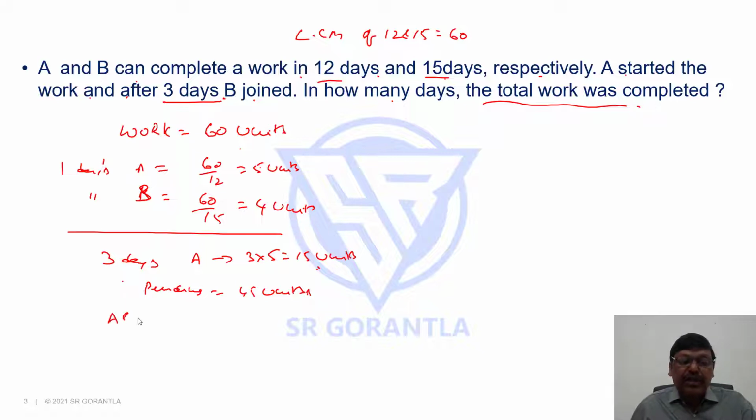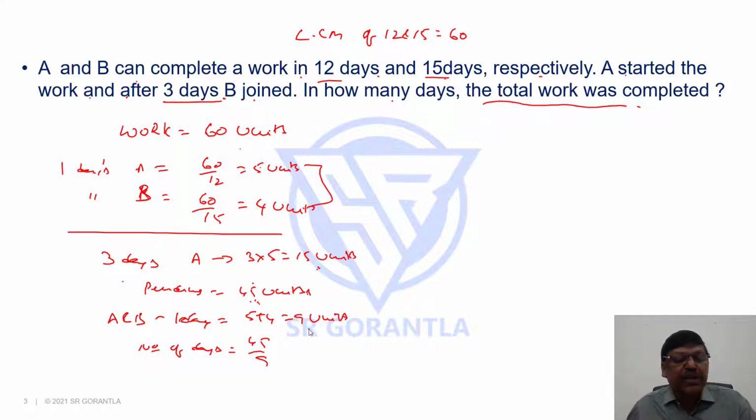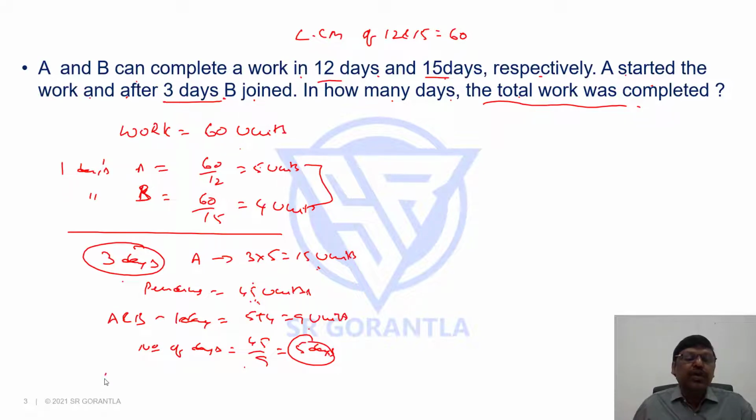So now A and B in one day can complete 5 plus 4, 9 units of work. To complete 45 units, how much time do they require? The number of days required is 45 by 9. Total work pending is 45 units. One day's work is 9 units, so 45 by 9, that is 5 days. But the question is asking in how many days the total work was completed. So for the first 3 days A worked alone. For the next 5 days A and B together worked, so the total number of days will be 3 plus 5, 8. This is one approach.